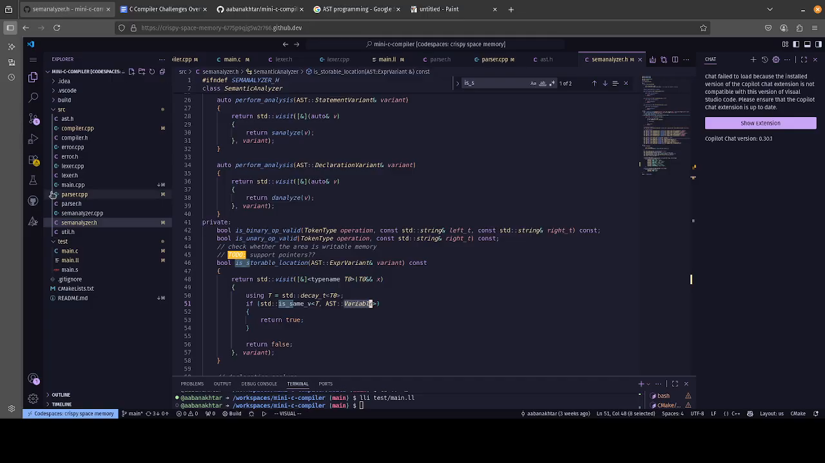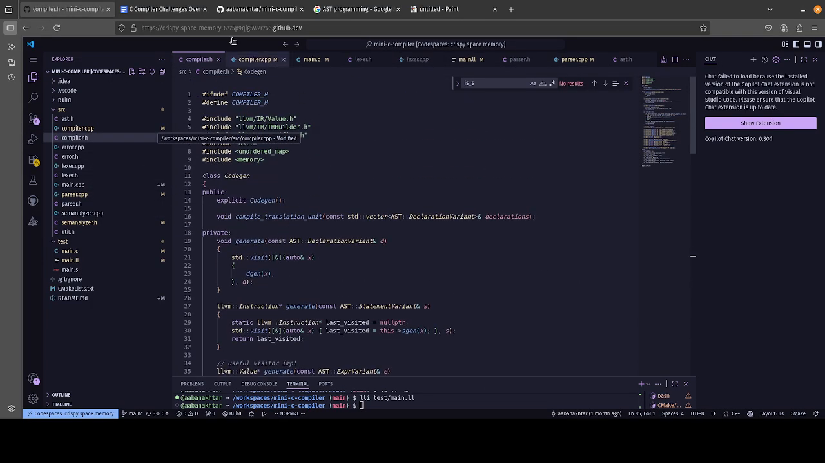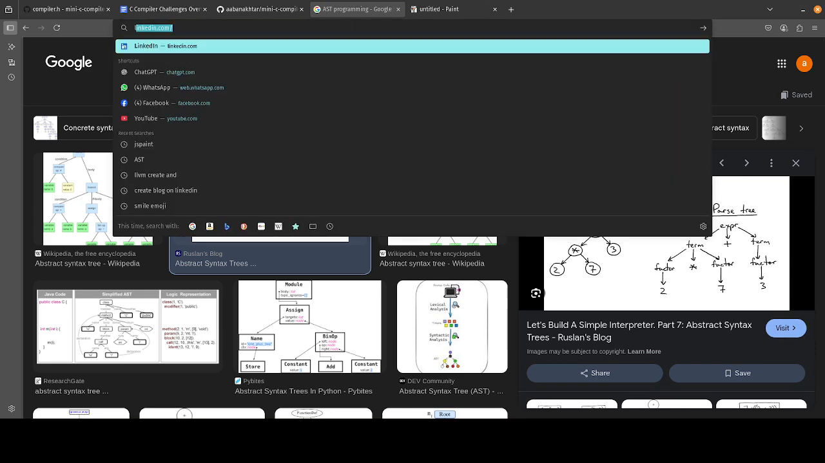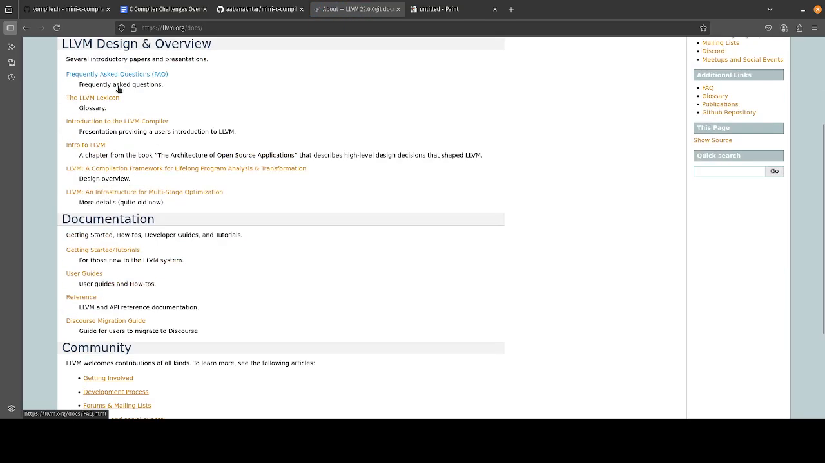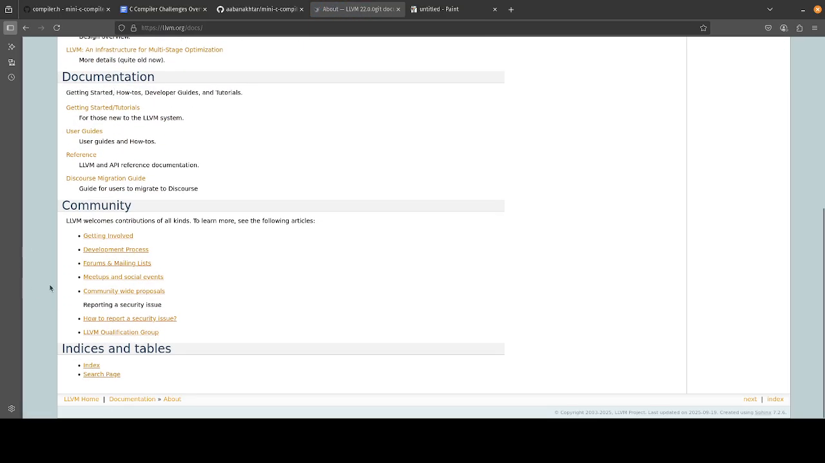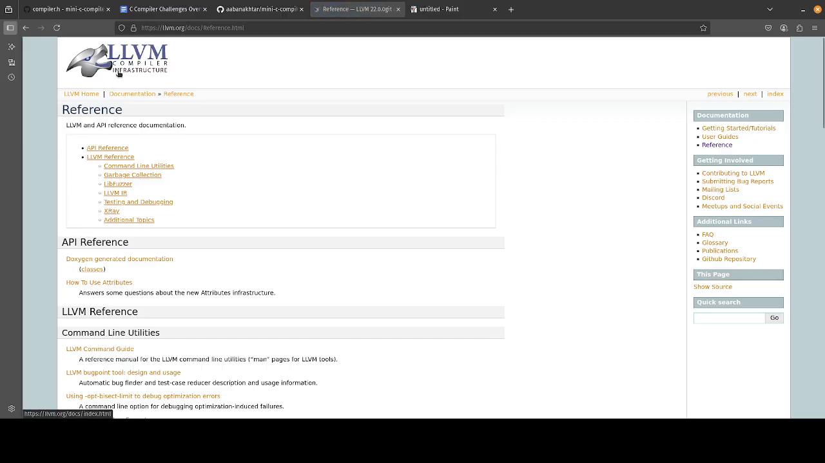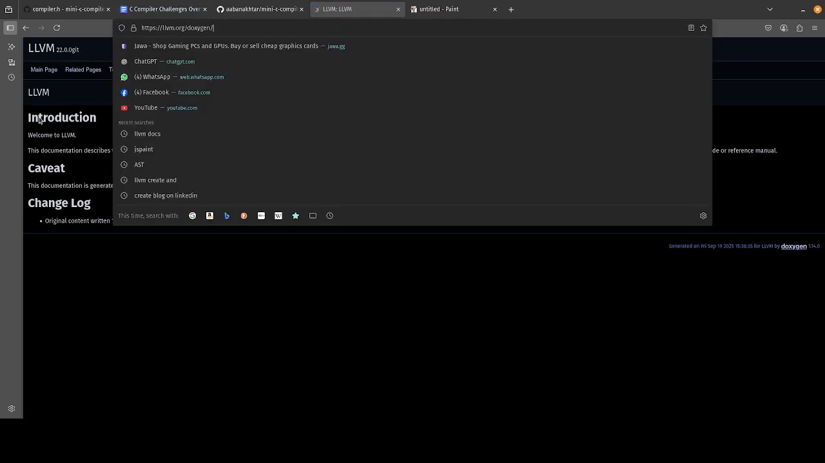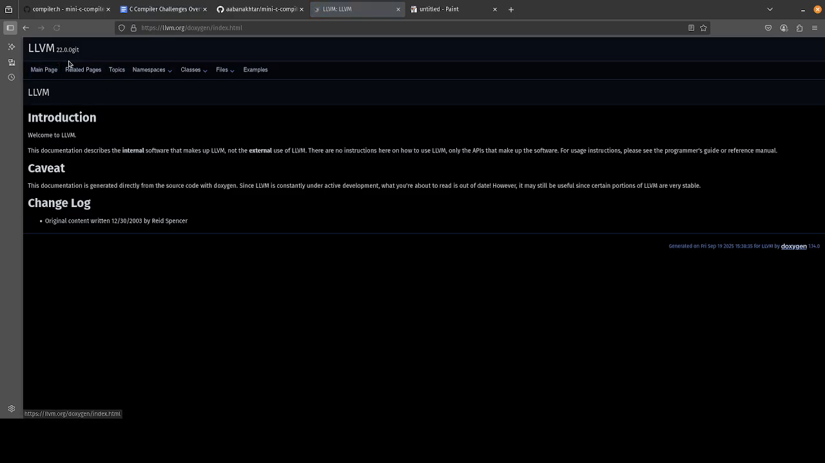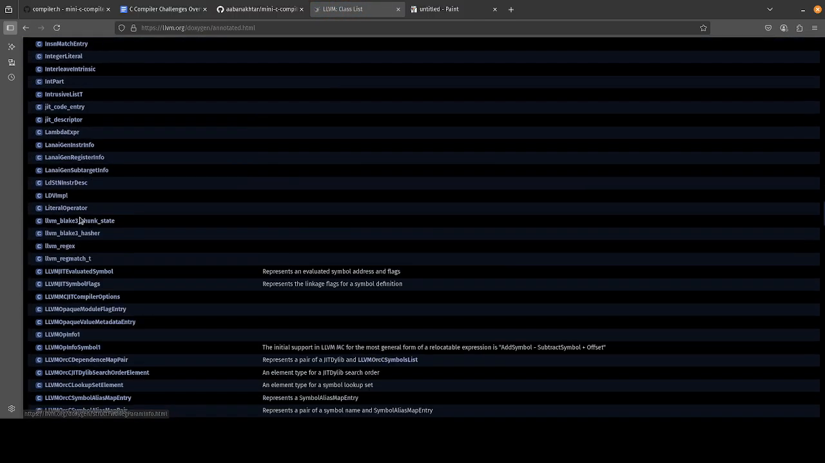And now we get to the actually juicy part, which is the compiler. LLVM is a very huge beast. If we just go to the LLVM docs, most of their documentation is created by Doxygen, which is the thing that just looks at the comments and stuff. And yeah, it's pretty big.